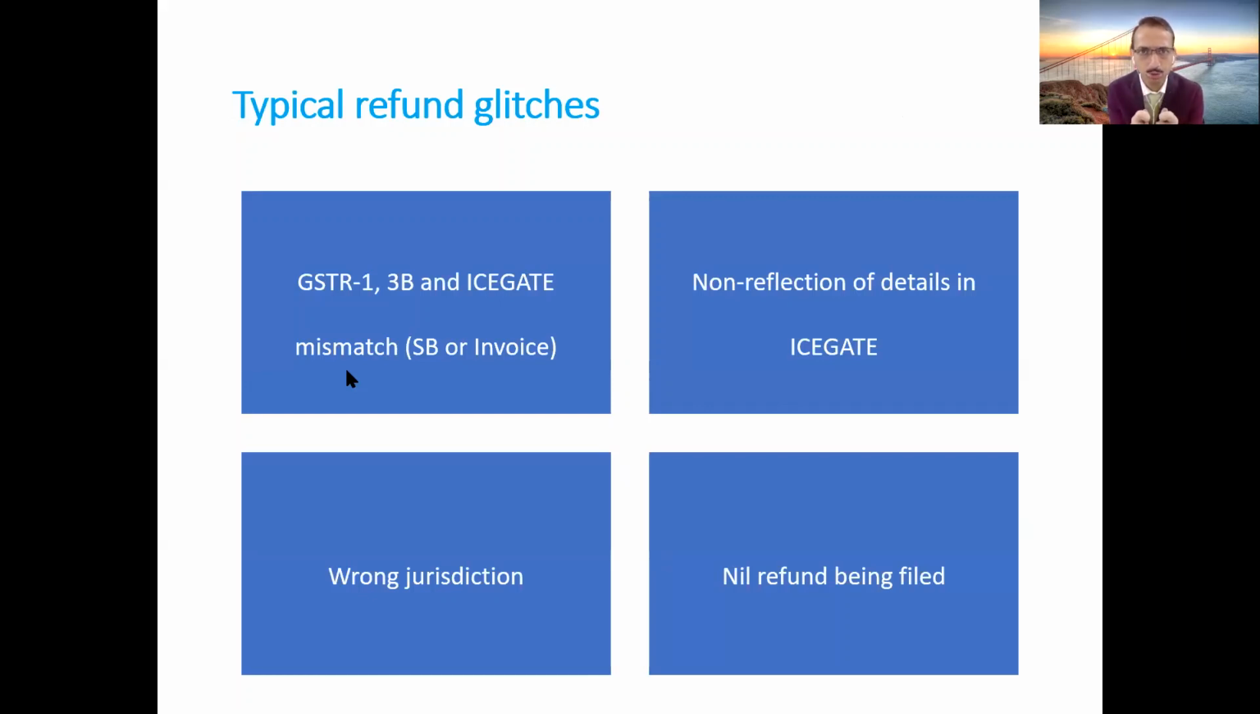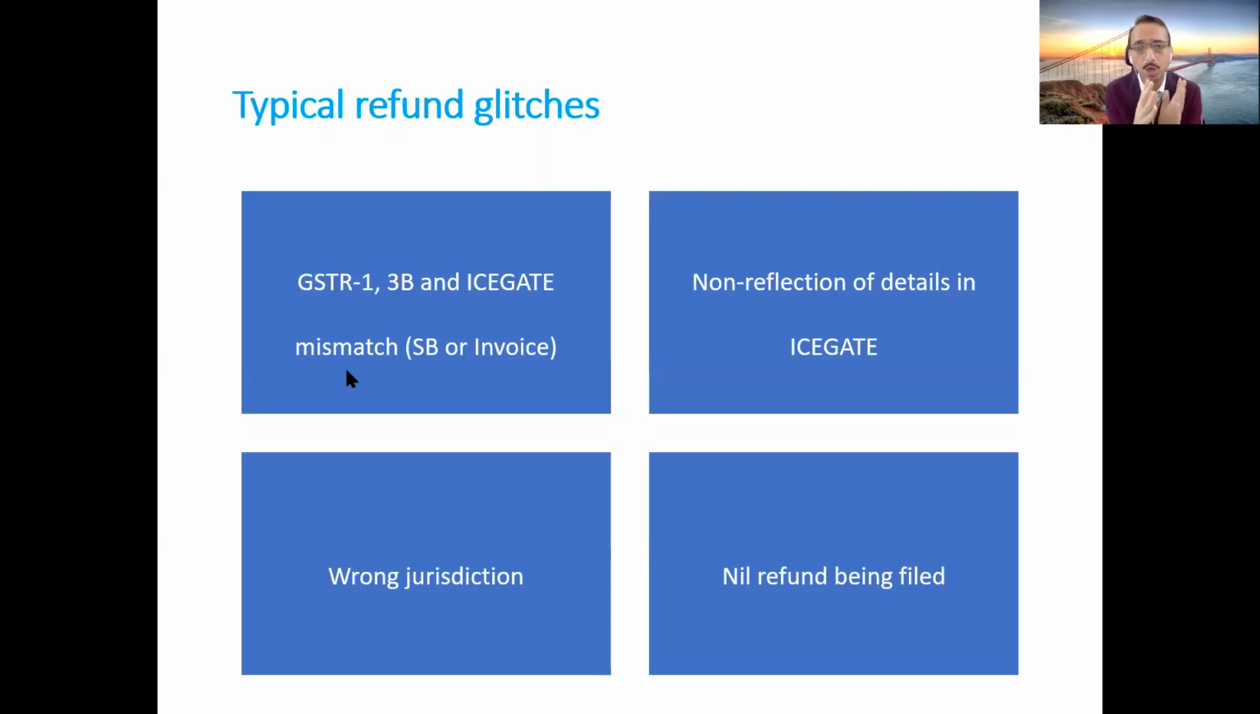So if you are exporting goods, you are filing a shipping bill, correct, and you are declaring certain details on the IceGate portal. And after that, you are filing GSTR1. Subsequently, you are filing GSTR3B. Correct. Now, what is happening when you are filing your shipping bill, your GSTR1, and then your GSTR3B?